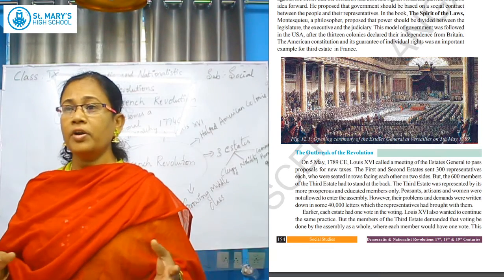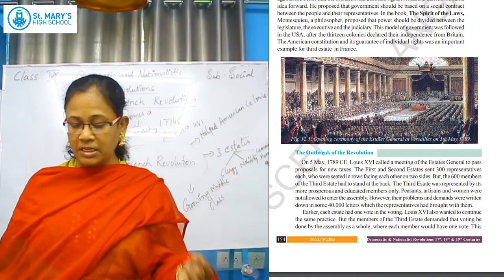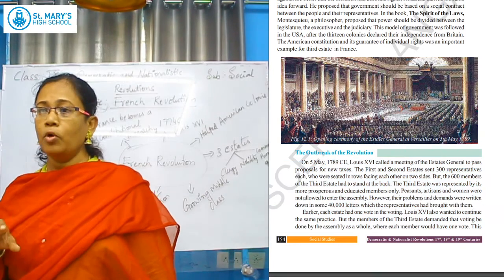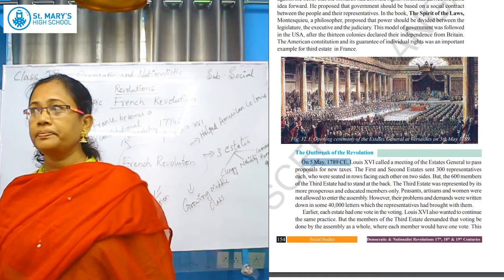So, the outbreak of the revolution started on 5th May 1789 CE. What now? Louis wanted to increase the tax. Whenever you want to increase the tax, even today, if the government wants to increase any tax,